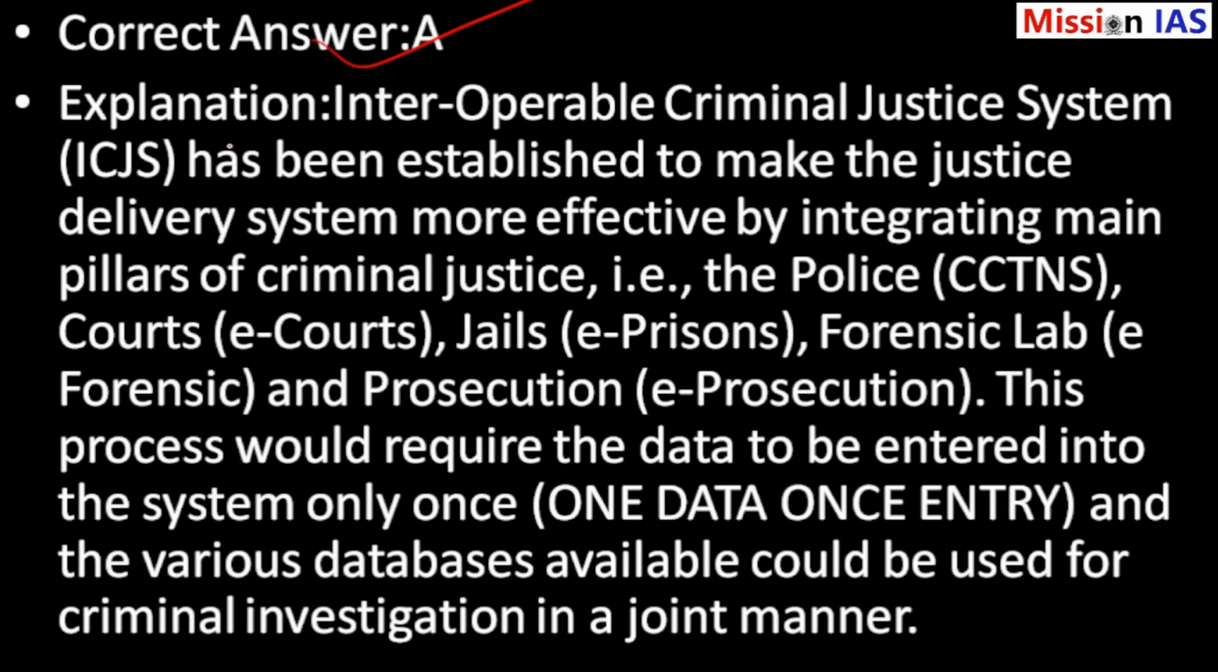The Interoperable Criminal Justice System (ICJS) has been established to make the justice delivery system more effective by integrating the main pillars of criminal justice, that is the police (CCTNS), court (e-courts), jails (e-prisons), forensic lab (e-forensics), and prosecution (e-prosecution). This process would require the data to be entered into the system only once, one data, one entry, and the various databases available could be used for criminal investigations in a joint manner.